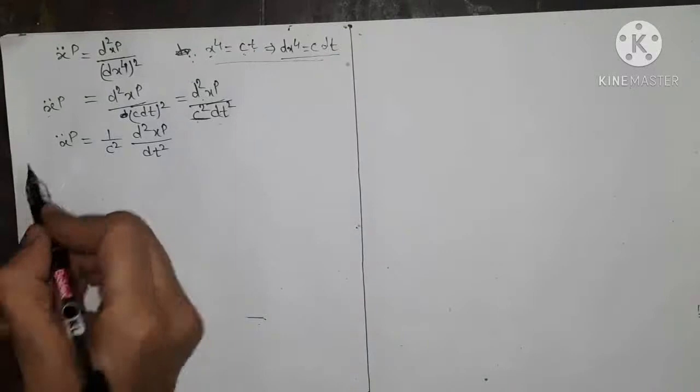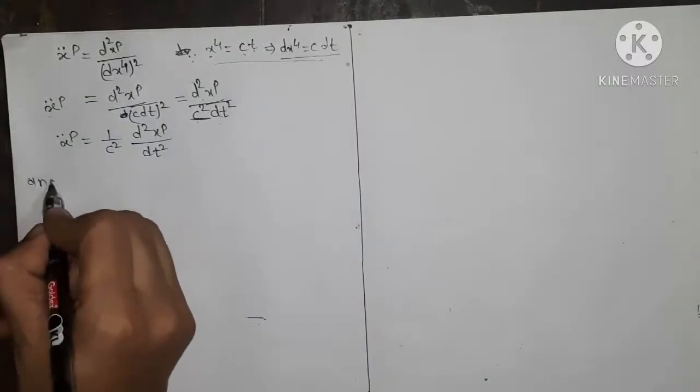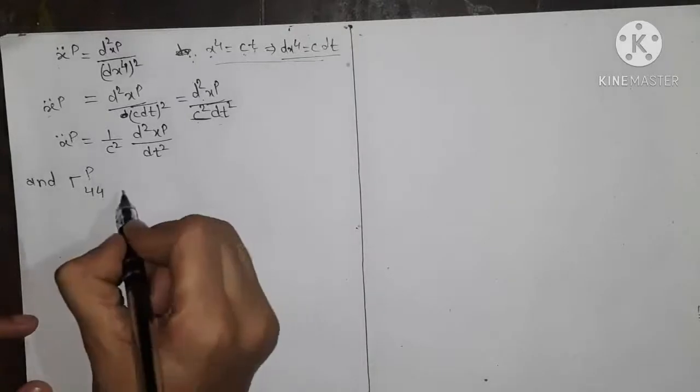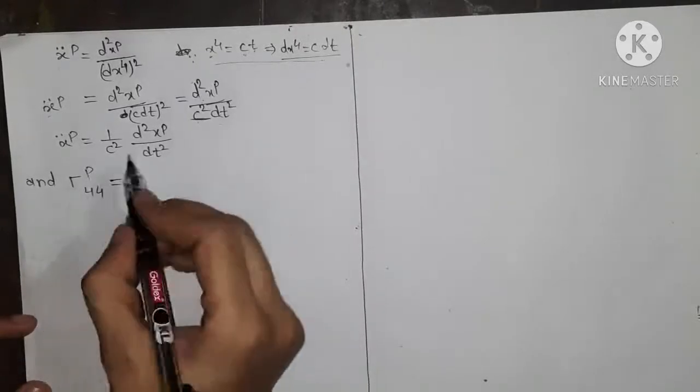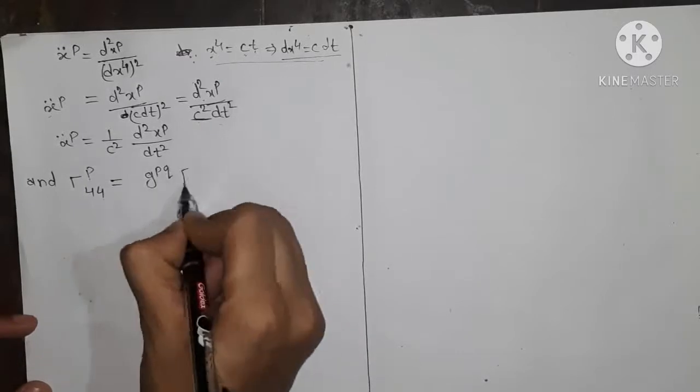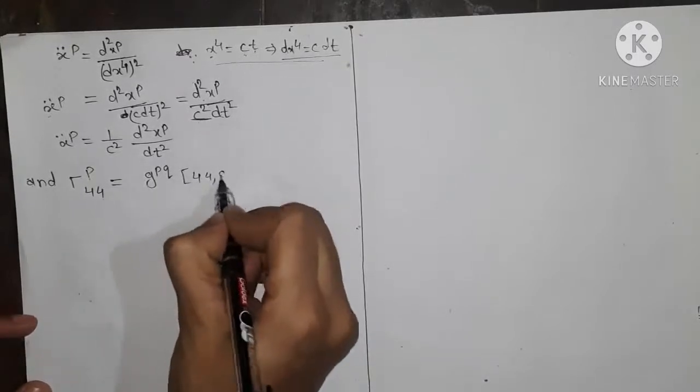Now we calculate gamma p44, which can be written as gpq in bracket 44 comma q.